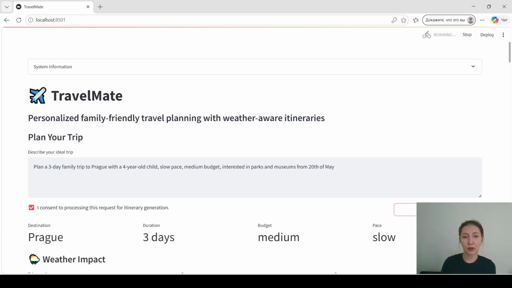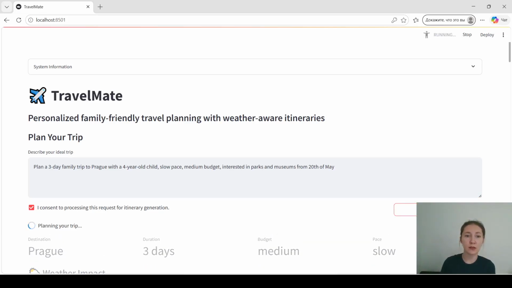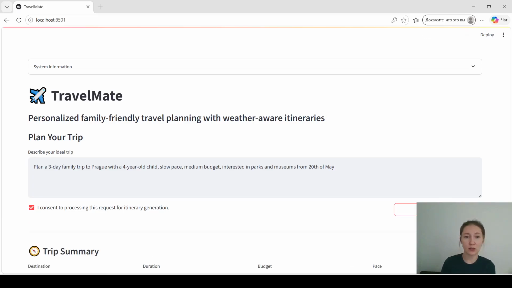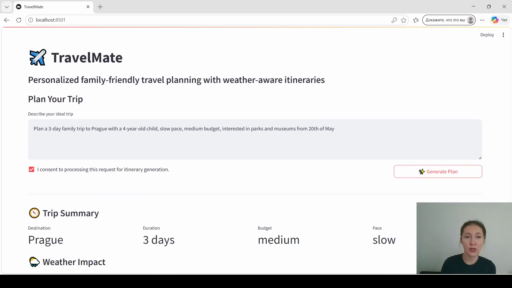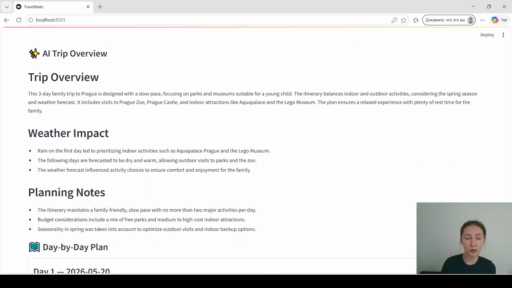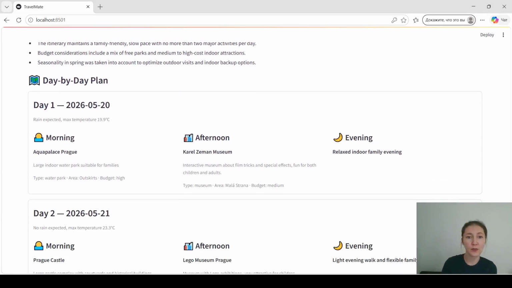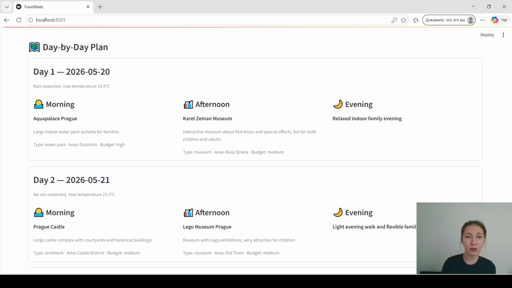Here's an example of a real user request. The user specifies destination, travel duration, family composition, budget, pace, and interests. The orchestrator now coordinates multiple agents. The system retrieves raw data, fetches live weather, applies travel rules, and generates the itinerary. The generated itinerary adapts to weather conditions, family-friendly pacing, available attractions, and budget constraints.